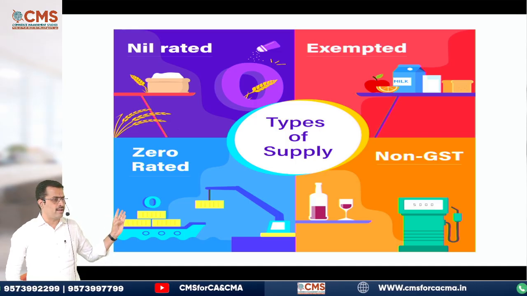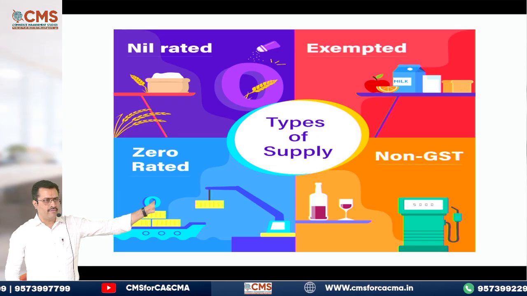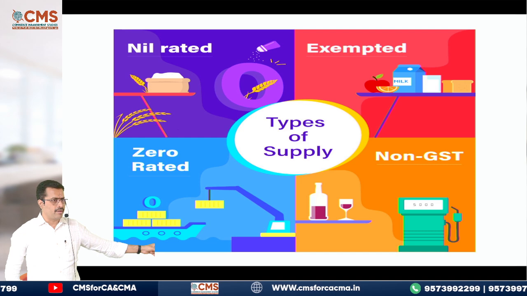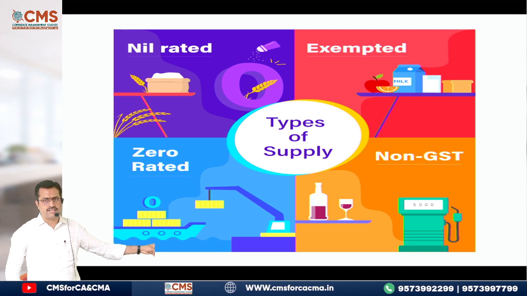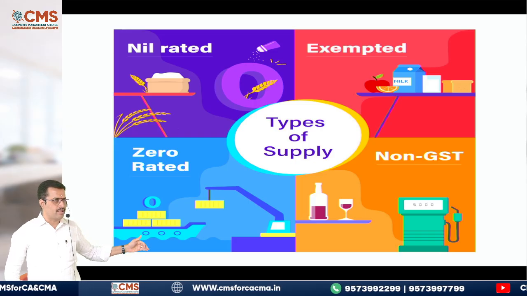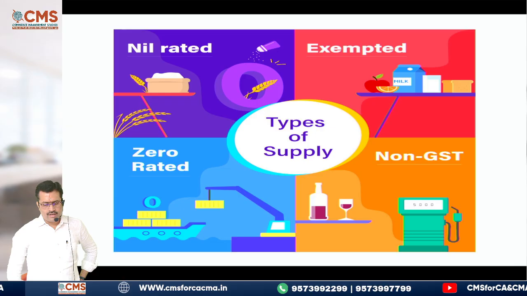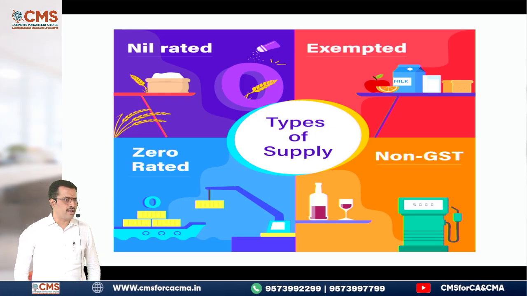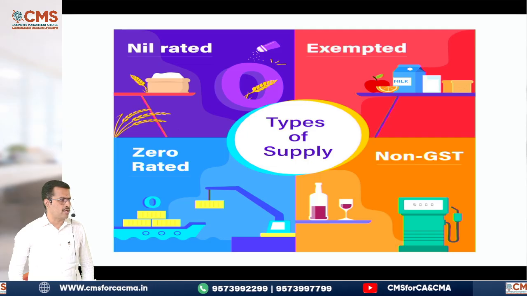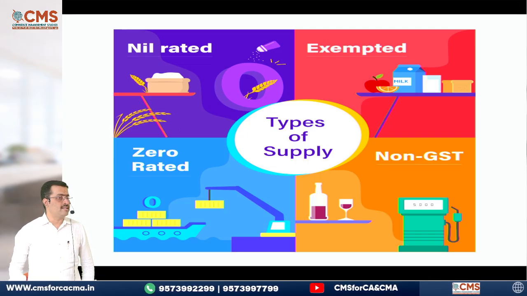Nil rated, like our agriculture produce. Similarly, exempted supply, our milk, vegetables, fruits, all these things. Coming to zero rated supply, in that I have given one ship also, in which cargo is being loaded onto the ship, nothing but exports. Yes, they are zero rated. Lastly, I have given non-GST supply. Your favorite drink and all is there. So alcoholic liquor for human consumption and your petroleum products are also there. Okay. So these are some types of supply which they ask you in the exam.